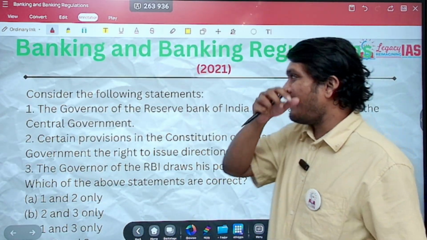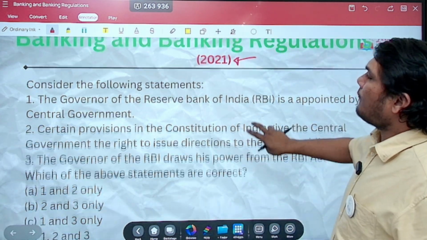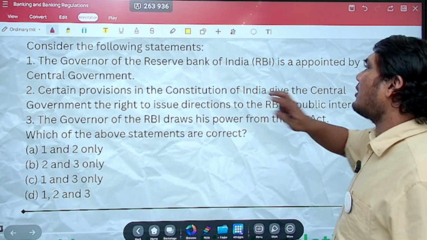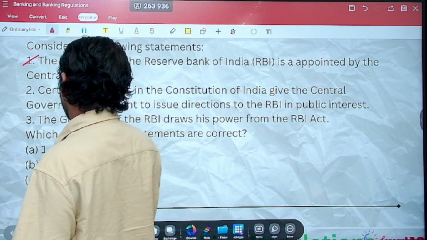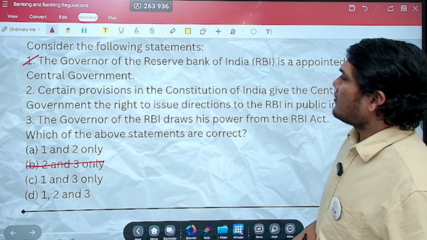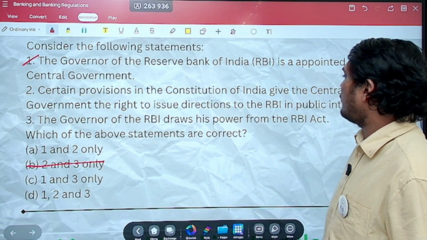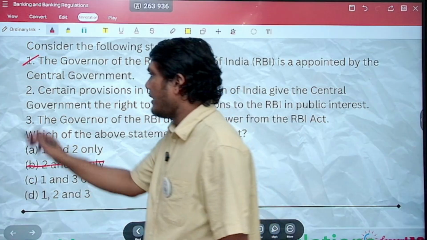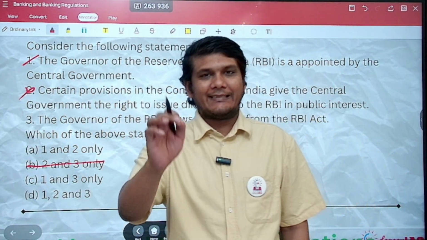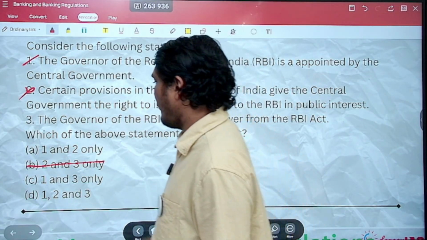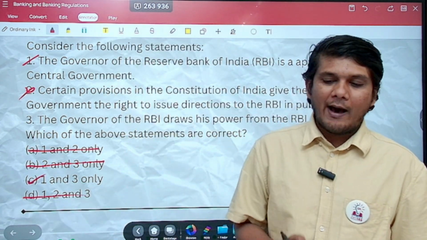Let us look at the next question asked in 2021. Consider the following statements. The governor of the Reserve Bank of India is appointed by the central government. That is correct. So this option is gone. Certain provisions in the Constitution of India give the central government the right to issue directions to the RBI in the public interest. Incorrect. It is the RBI Act which gives the right to the government of India to give certain directions to the RBI. So when statement 2 is wrong, this is wrong, this is wrong. The correct option will be C, 1 and 3.